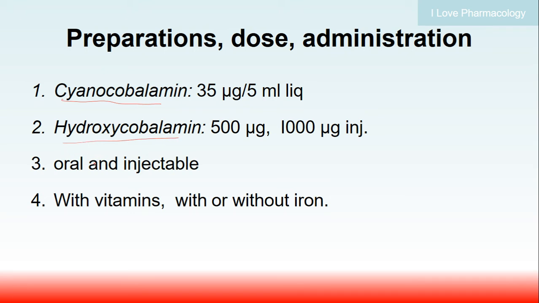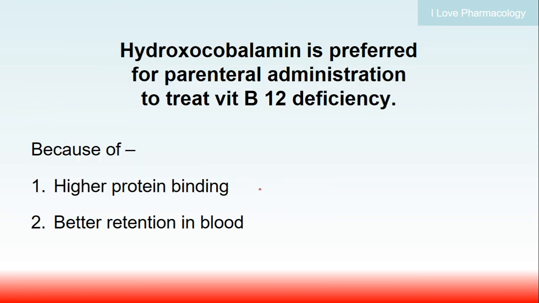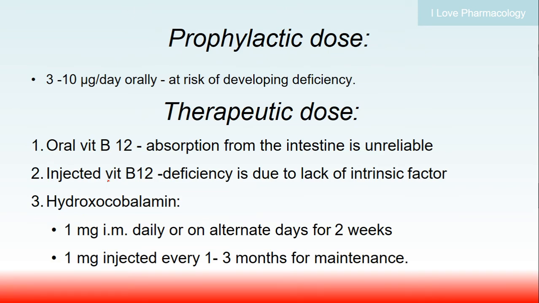Both are available in oral as well as injectable forms. They are usually combined with vitamins, and they can be combined with or without iron preparations. Hydroxycobalamin is mainly preferred for parenteral preparation to treat vitamin B12 deficiency. The main reason for preferring hydroxycobalamin is that it has high plasma protein binding capacity and retains better in the blood.